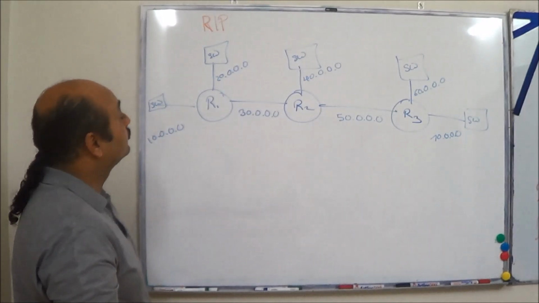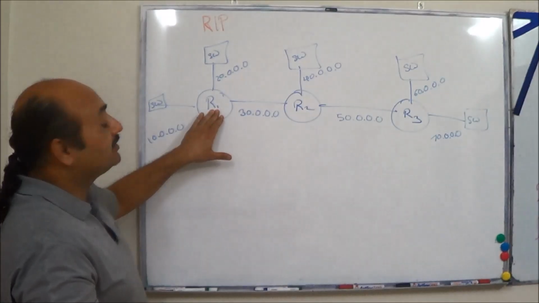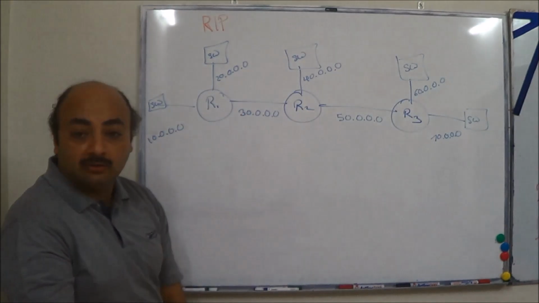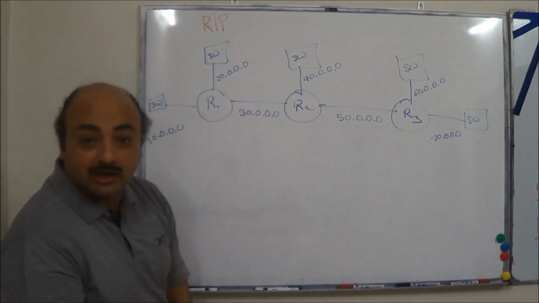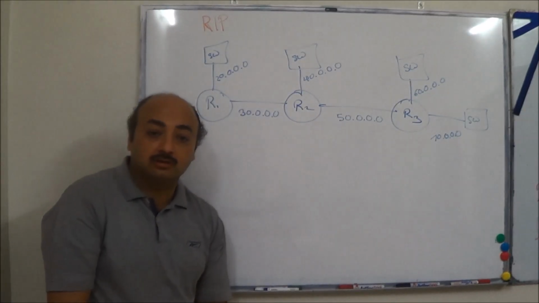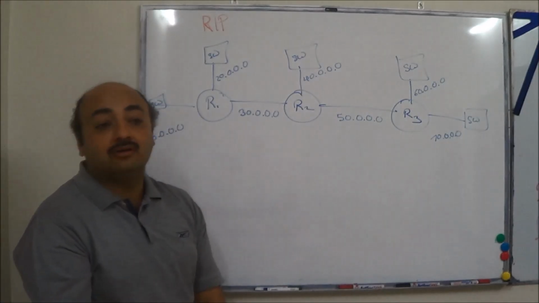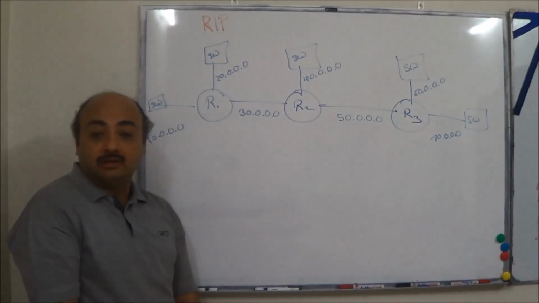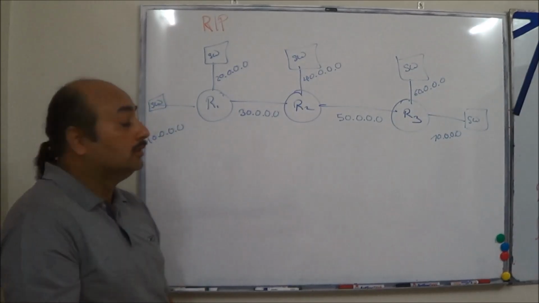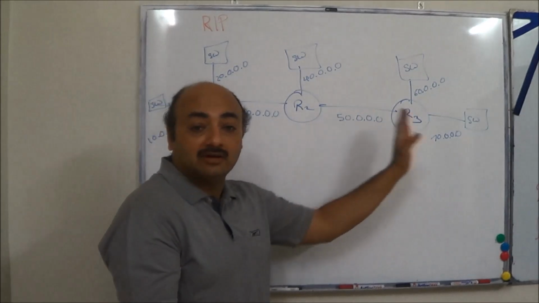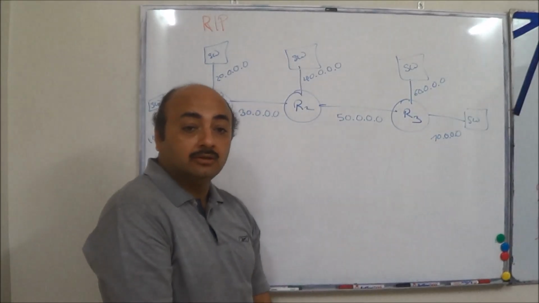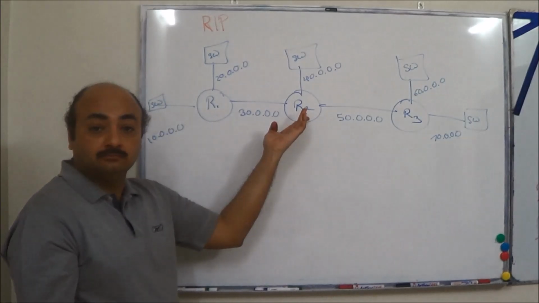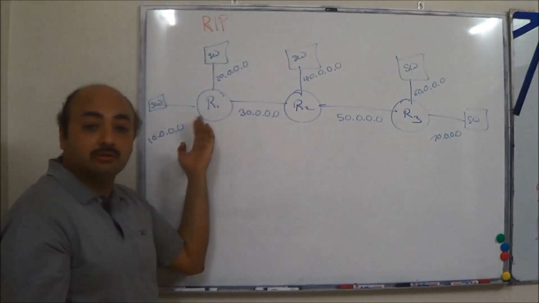Okay, the next thing is, what's happening here is R1 is telling about 10, 20 and 30 network to R2. And R2 is listening to whatever R1 is telling it. Agreed? Yes, sir. Whatever R2 is telling R3, R3 is listening. Correct? And whatever R3 is telling to R2, R2 is listening. Whatever R2 is telling R1, it is listening.